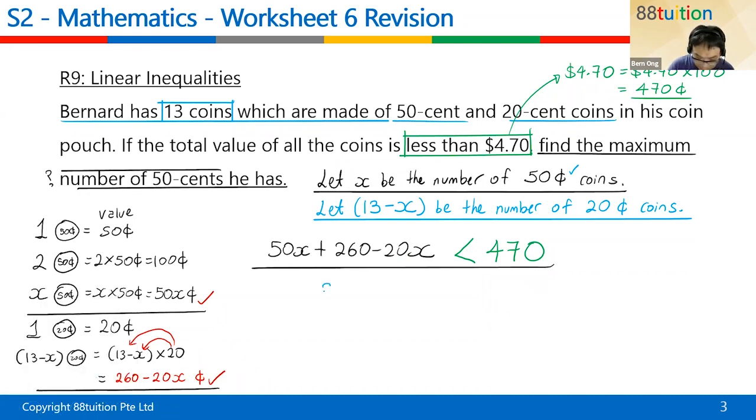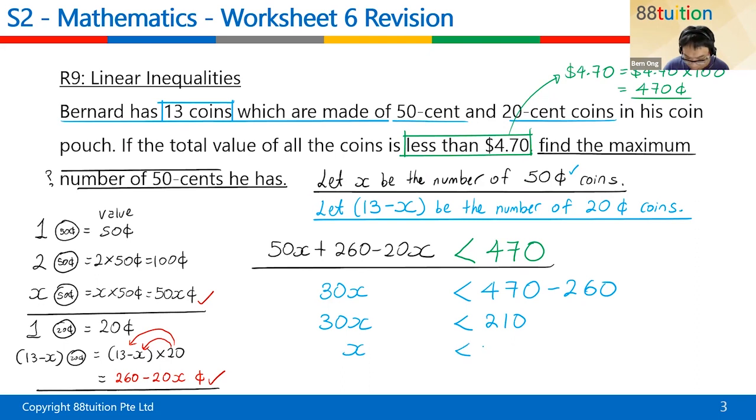50x minus 20x will give you 30x. 470 is now here. Plus 260 bring across is minus 260. So you're left with 30x is smaller than, press your calculator, 470 minus 260, which gives you 210. Therefore x must be smaller than 210 divided by 30, so x must be smaller than 7. It cannot be 7. So what can it be? What's the maximum number? So you conclude that x must be equal to 6.